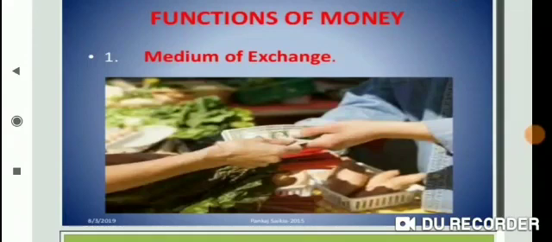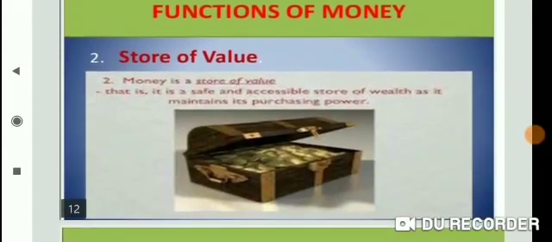Money solves the problem of double coincidence of wants. So goods and services are being bought and sold easily with the use of money. This is the first function, medium of exchange. Now second, store of value.